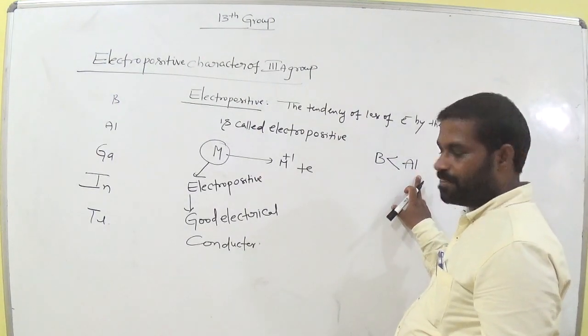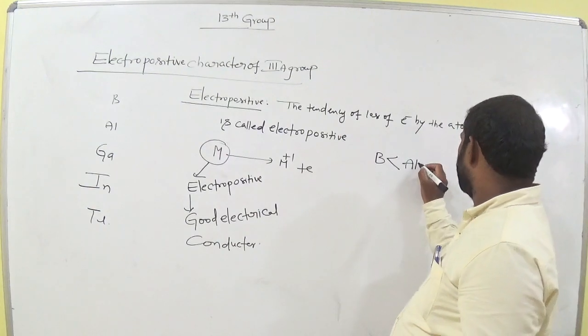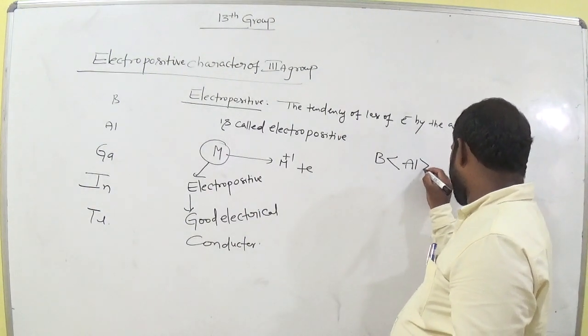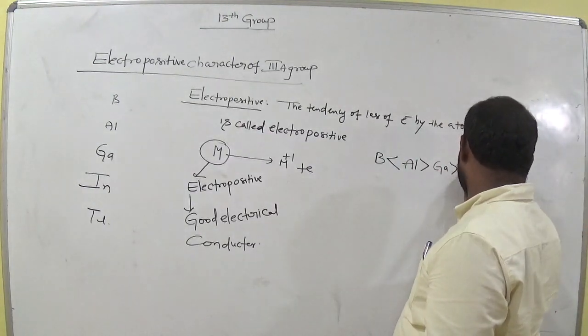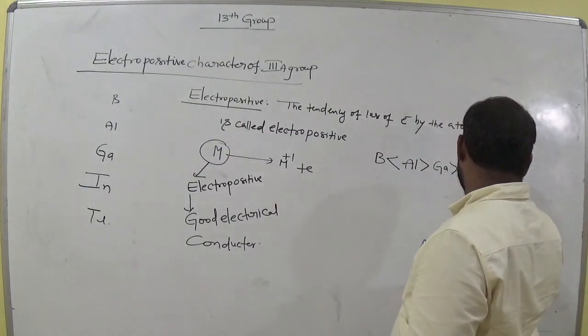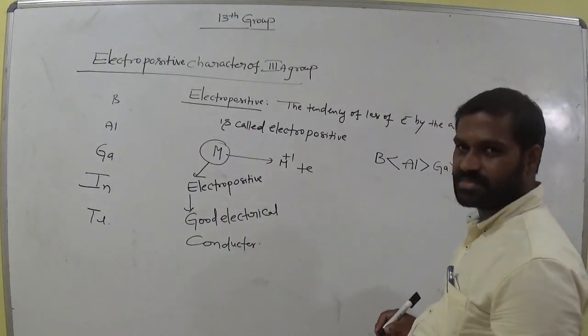Now the electropositive character is more than aluminium, and it is more than gallium. Next priority goes to indium, next priority goes to thallium.